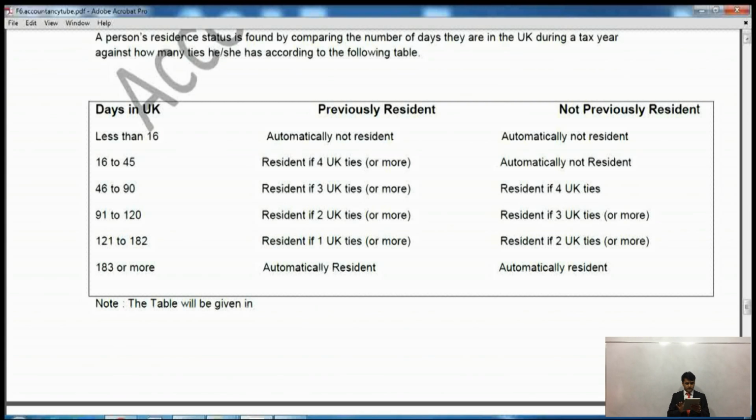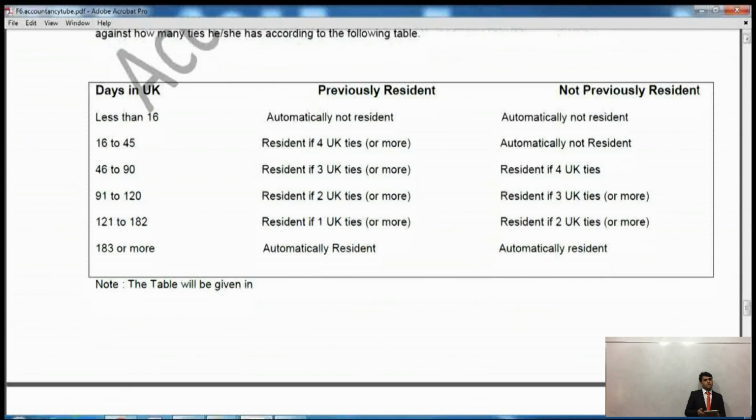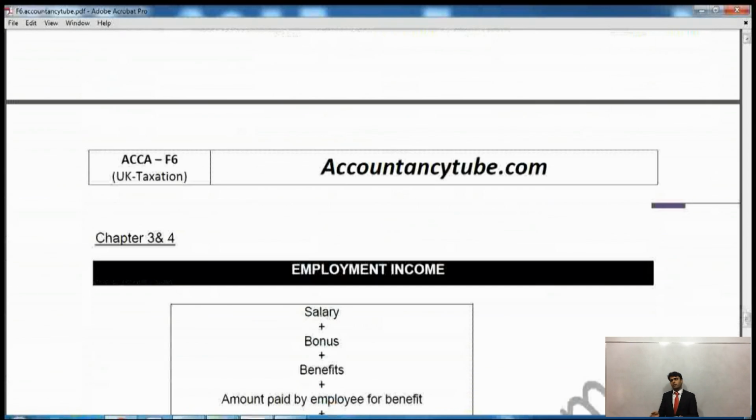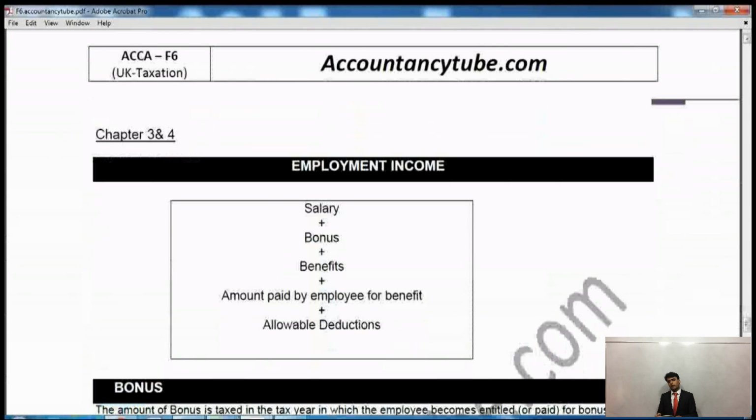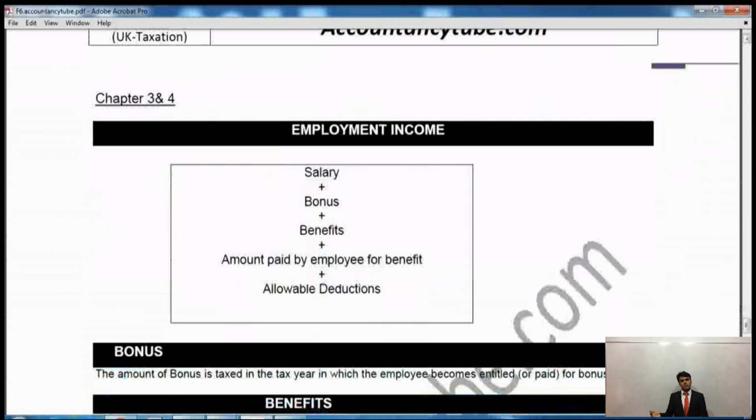So this is residence, we now know who shall pay UK tax according to residence. All right, we now know it. Now, before we wind up the lecture, please come to the next page where it says chapter 3 and 4. I've shared the screen with you as well anyway. It says employment income. Now, employment income is an income which you earn from your employment. If you're working for a company and you are earning some money, that is called employment income. I am working for AccountancyTube. They pay me a salary.